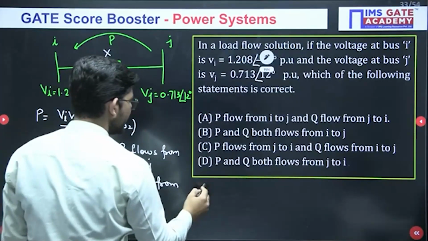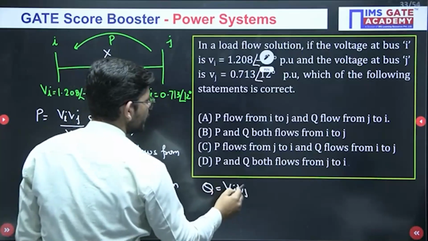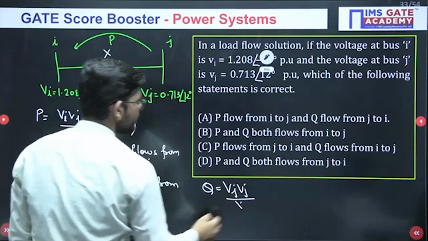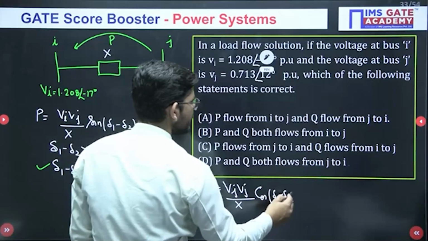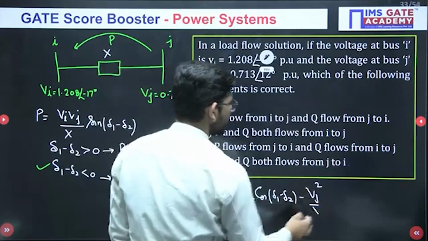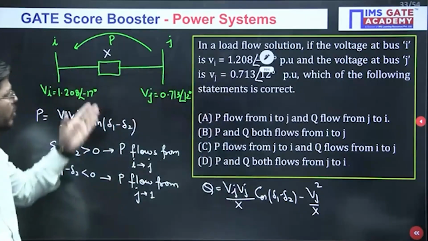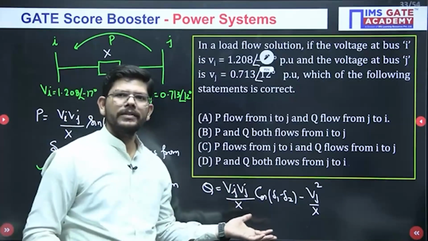If I write the expression for Q, it will be Vi Vj divided by x cos of del 1 minus del 2, minus Vj square upon x. Del 1 minus del 2 is a small quantity here, and inside the cos plus or minus does not matter.